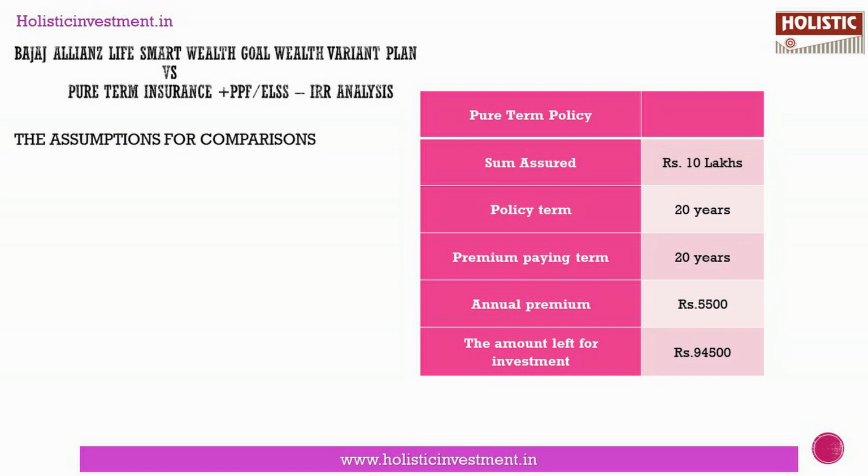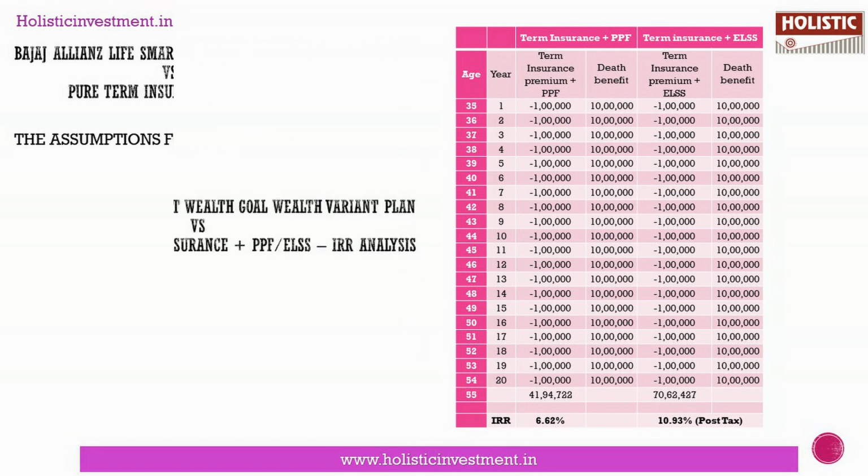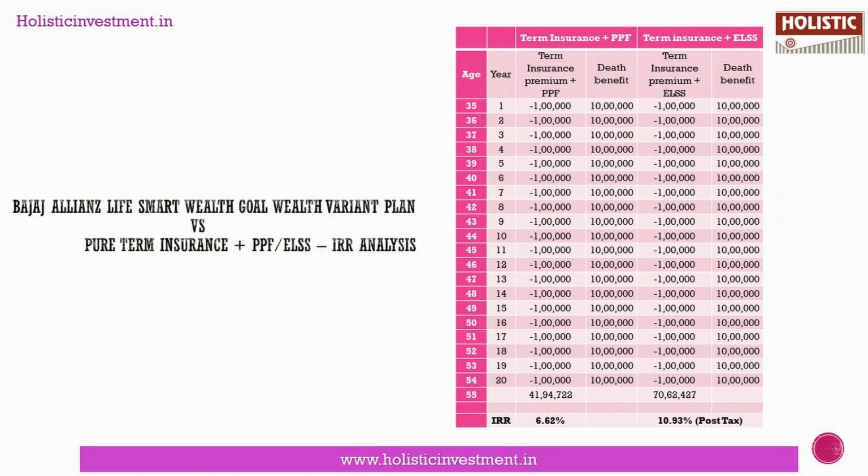Now let us make certain assumptions so that comparing it would be easier, and let us make the assumptions in a similar cash flow. Here the sum assured is rupees 10 lakh, policy term is 20 years, premium paying term is 20 years. Annual premium is 5,500. The remaining can be invested in PPF or ELSS, catering to policyholders' financial requirements and also their risk appetite. That can be 94,500. If you see, a pure term insurance along with PPF itself can generate an IRR of 6.62%. It may be only slightly higher than Bajaj Allianz Life Smart Wealth Goal Plan Wealth Variant.